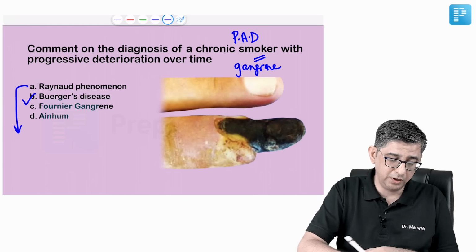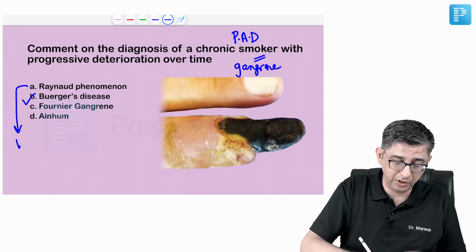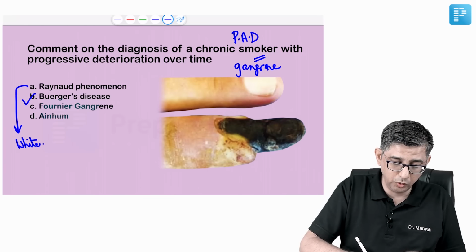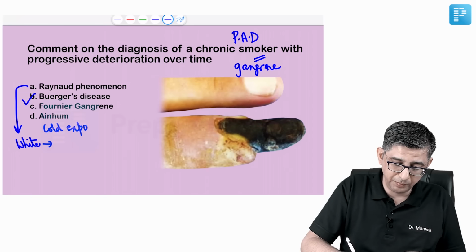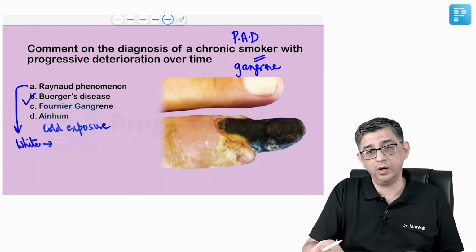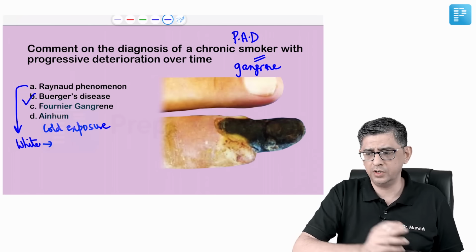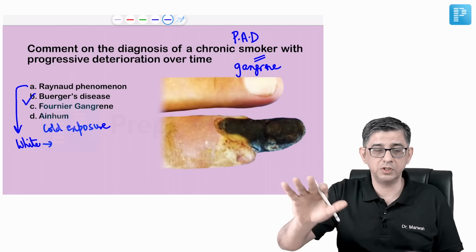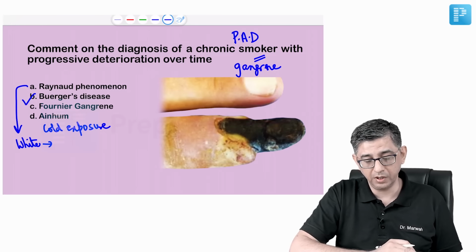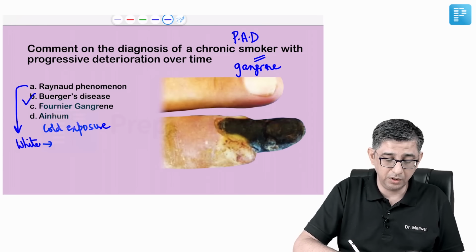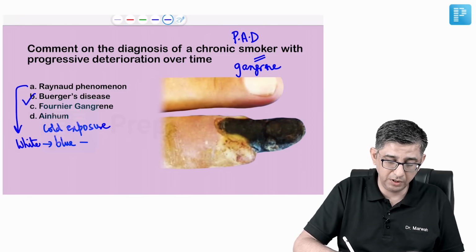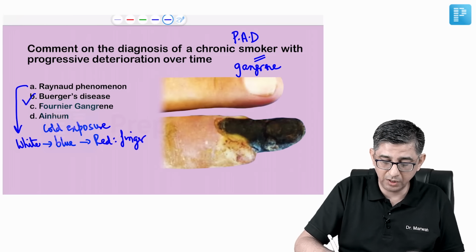Why is it not Raynaud's phenomenon? Because in Raynaud's phenomenon, there is a color change on cold exposure, like this lady in a cold 4 degrees Celsius Delhi morning, she was cleaning her car. Maybe there was fogging on the windshield of the car, so she used cold water, and when she was cleaning the windshield of her car, the fingertips will change color. The fingertip will have this discoloration, that is white, blue and red. So they have asked about this color change also.